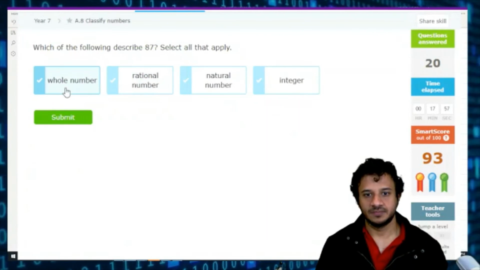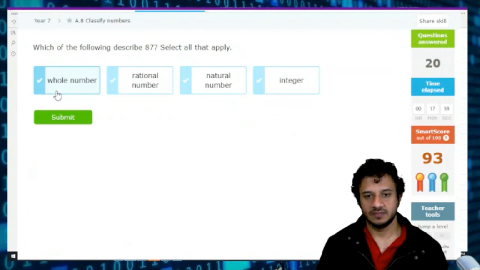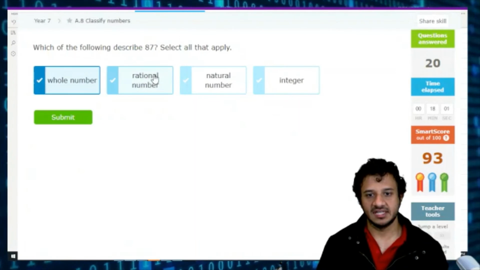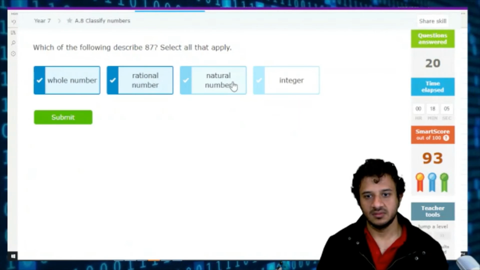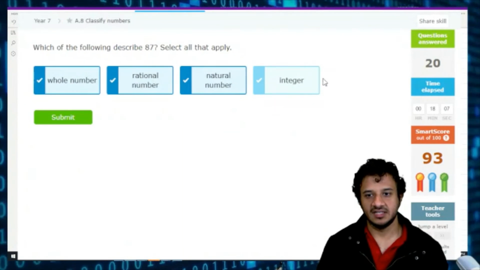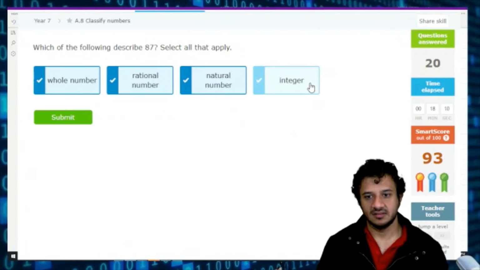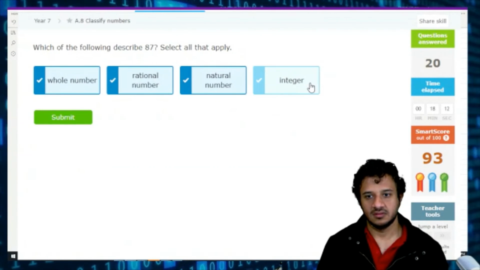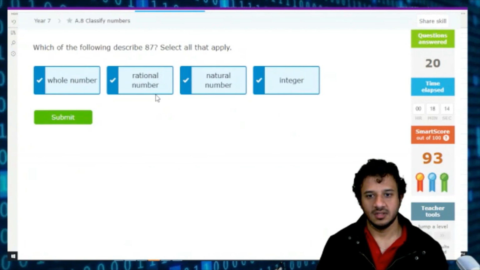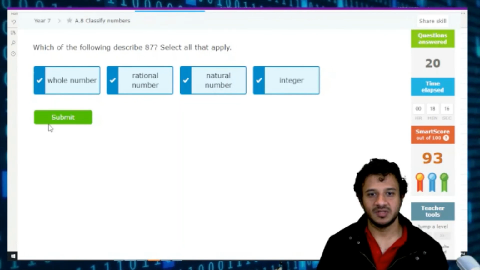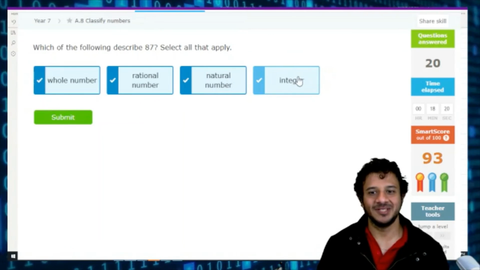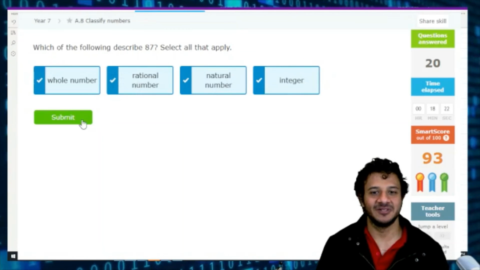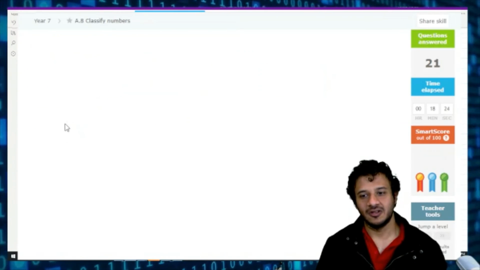87. Is it a whole number? Yes. Is it a rational number? Yes. Is it a natural number? Yes. Is it an integer? Yes. Remember, if it is a natural number, it will definitely be a whole number. If it is a whole number, it will definitely be an integer. If it is an integer, it is definitely a rational number. All of them.